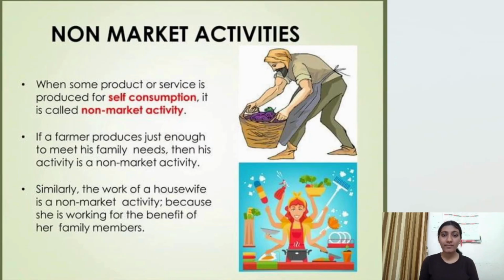So next we come to non-market activities. Now non-market activities are those activities where some product or service is produced either for self consumption, खुद consume करने के लिए, या फिर अपनी फैमिली की needs को satisfy करने के लिए. वो non market activities हैं. Like as you can see, maybe in the first one, the farmer is producing the products, maybe the wheat or the grains, just sufficient for their own family to meet his family needs. So that is a non-market activity.